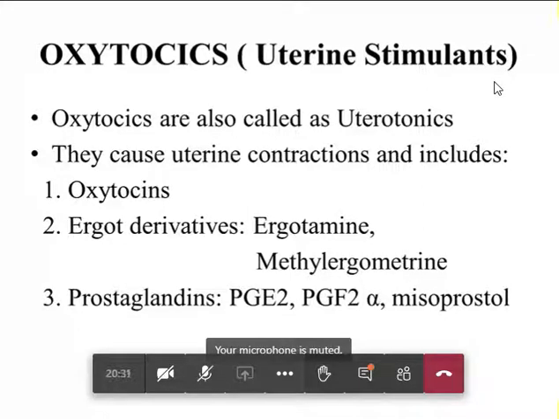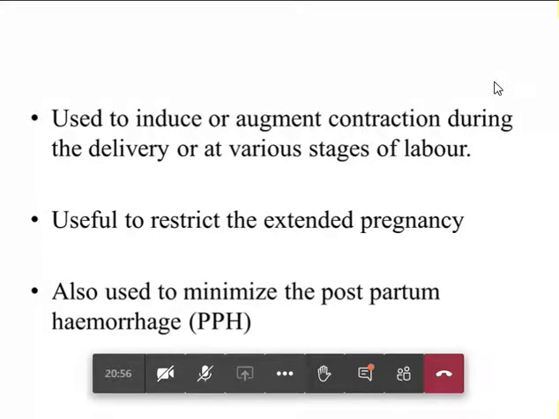So these oxytocics are those drugs which cause contraction of the uterine muscles, and they help in expulsion of the fetus during labor. They are used to induce or augment the contraction during delivery or at various stages of labor.